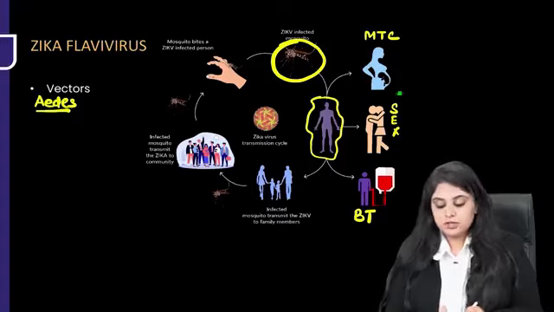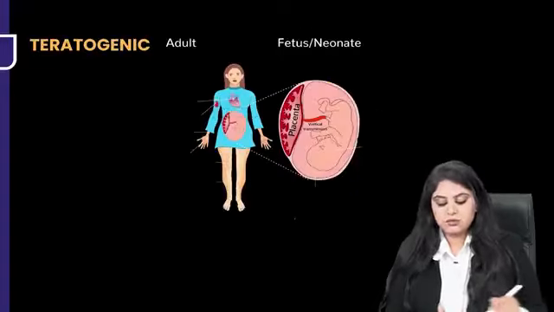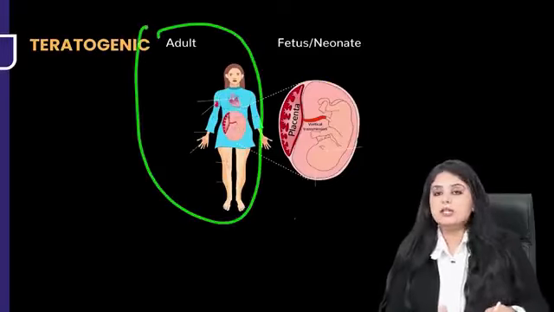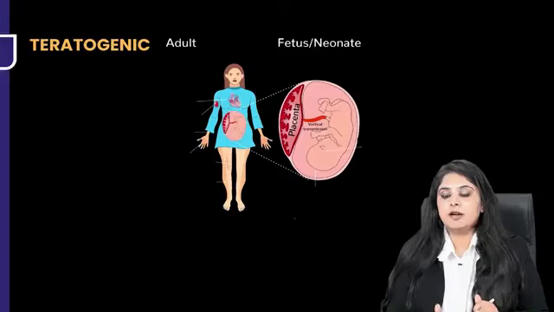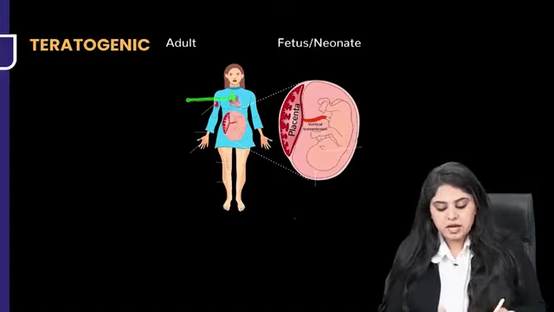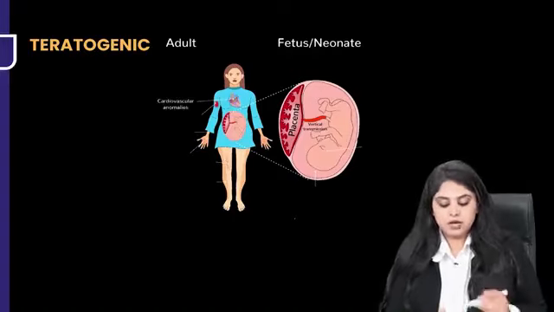But there was a question, especially mother to child related, they ask you questions. What happens in the mother and then what happens in the child? Both clinical spectrums of Zika virus you have to know. So in the mother, I can see the heart is definitely pointed here. So cardiac abnormalities will be there. Then I can see the muscle is pointed out over here and the joints are pointed.